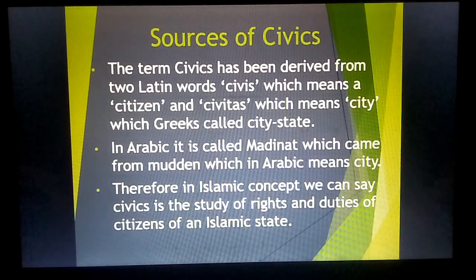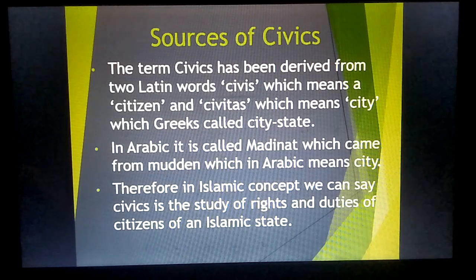Next, we have to understand the sources of civics, or the derivation of this term civics. The term civics has been derived from two Latin words. The first one is civis, which means a citizen, and civitas, which means city, which the Greeks called city-state. As we discussed earlier, in modern times we call it simply a state, but in ancient Greece they used to call it a city-state.